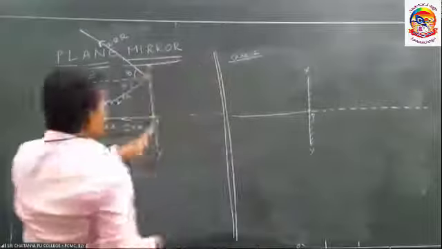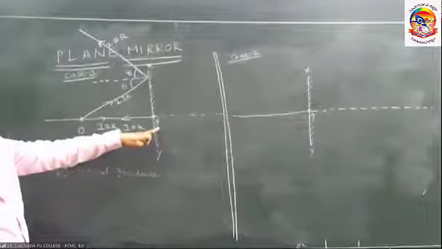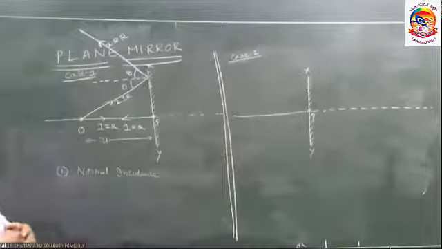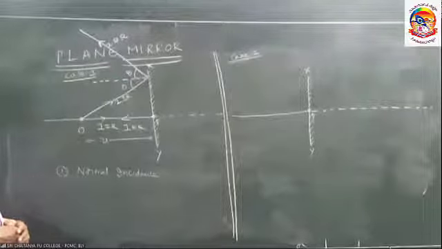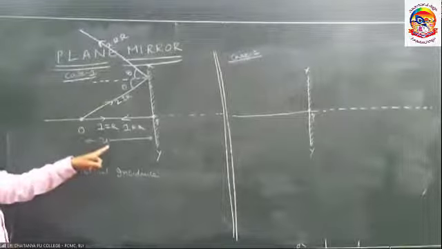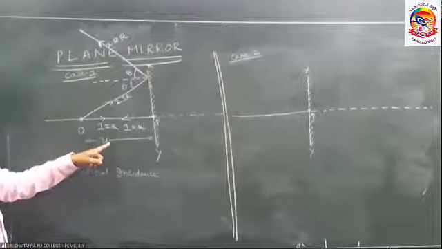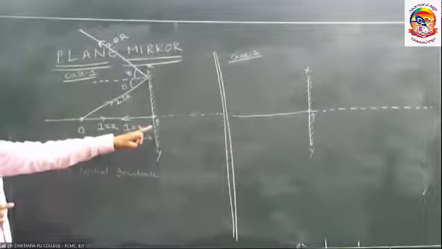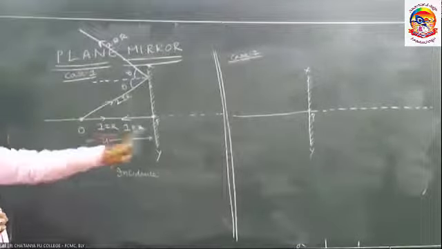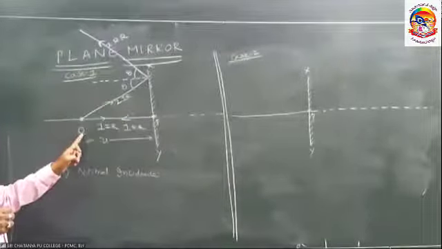XY is the mirror, P is the pole, the principal axis runs from minus infinity to plus infinity, O is the object, and the object distance is U. In plane mirrors, the pole is always treated as the origin. All the distances are measured from the pole only. Pole to object is the object distance, that is U.